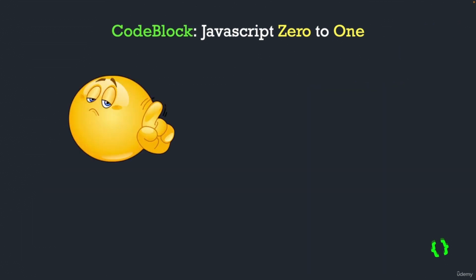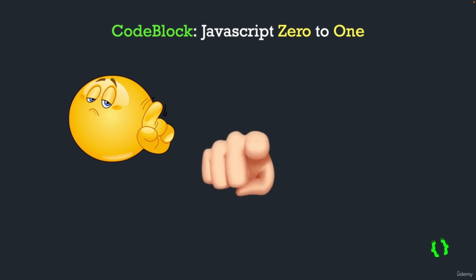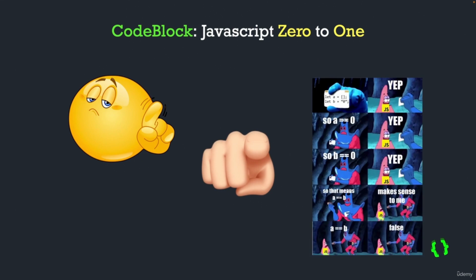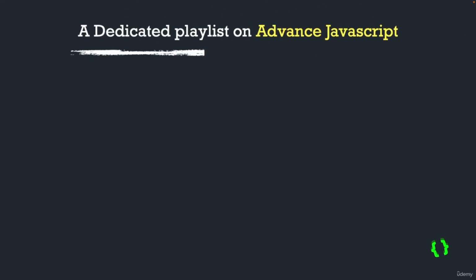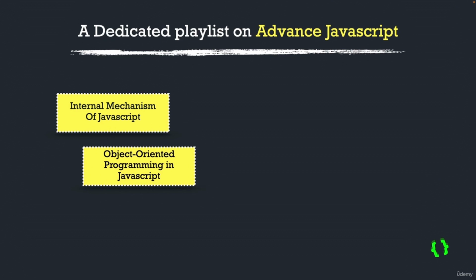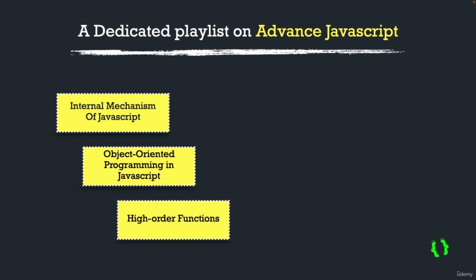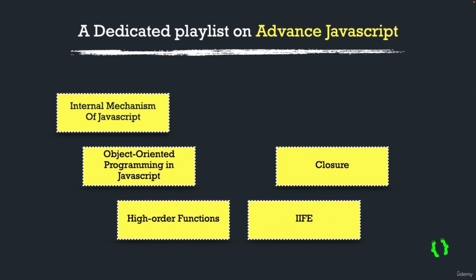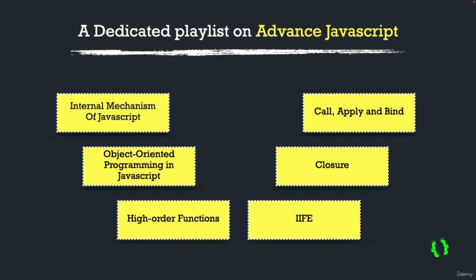But wait, this is just the beginning. My goal is to make you a professional in JavaScript. When we will be confident enough with the complete basics of JavaScript, we will have another playlist in which we will talk about all the advanced topics of JavaScript, like how the language works, object-oriented programming, higher-order functions, IIFE, closure, call apply bind, and much more that will take your JavaScript knowledge to a whole new level and will separate you from beginner JavaScript developers.